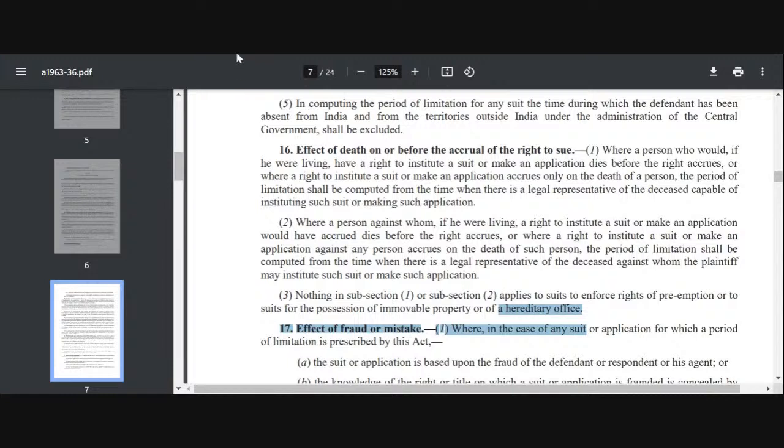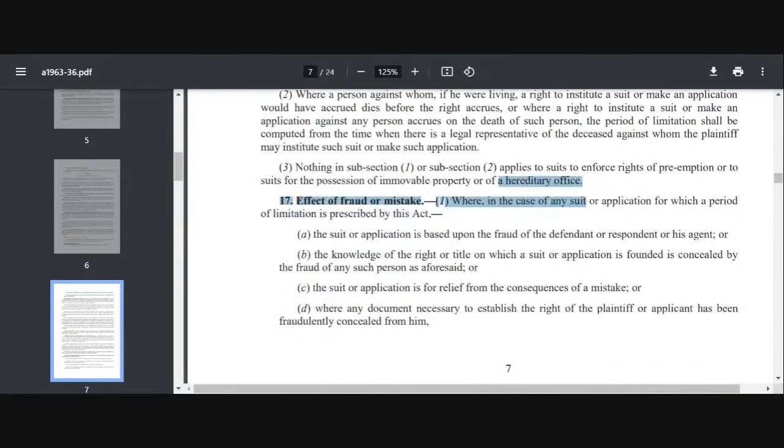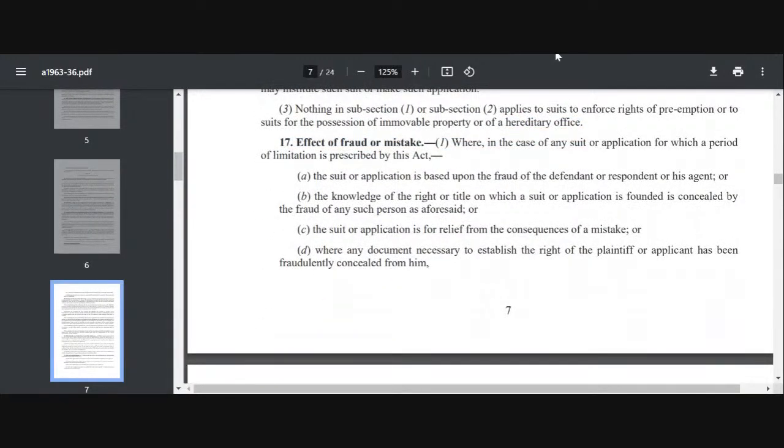Come to section 17, plaintiff and defendant. Section 17 is regarding the very important effect of fraud or mistake. Now say for example someone has committed fraud on you, but you did not know of this fraud, you came to know later. Maybe I committed a fraud on you, I gave you a phone which is not an iPhone, it's a copy of iPhone, but I put the proper iPhone logo and all on it and sold it to you, and you thought it is an iPhone and bought it from me at the same price.